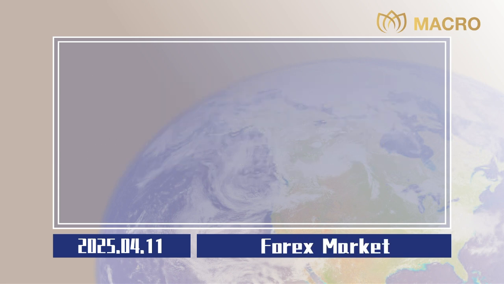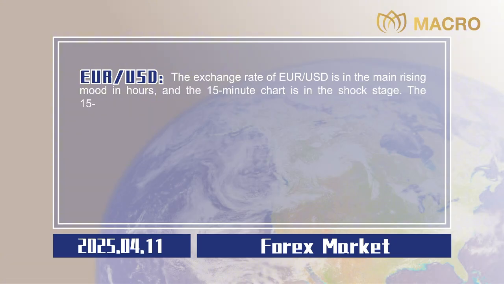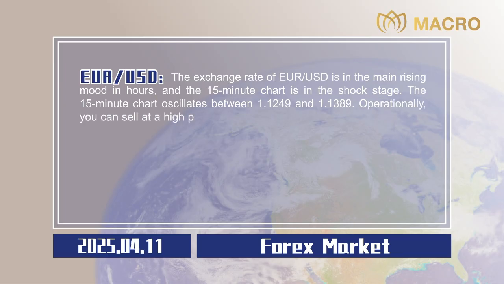Forex market. Euro to US dollar. The exchange rate of euro to US dollar is in a main rising mood in hours, and the 15-minute chart is in the shock stage. The 15-minute chart oscillates between 1.1249 and 1.1389. Operationally, you can sell at a high price and buy at a low price in this interval.